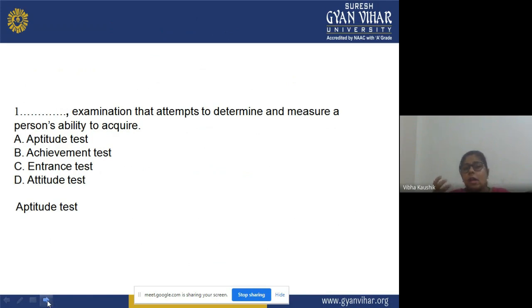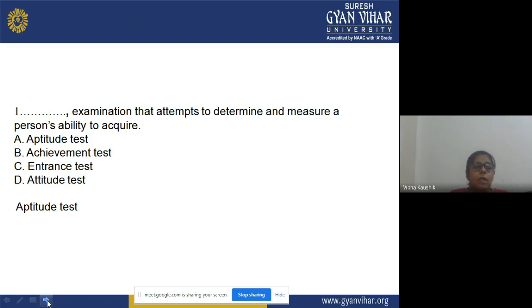What do we call the examination that tries to find out and measure a particular individual's ability to acquire new knowledge and new skills?